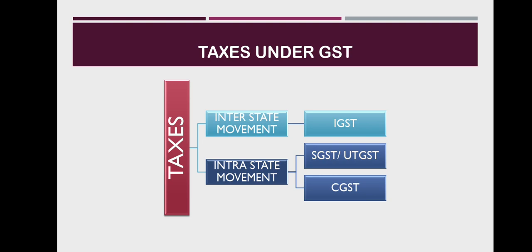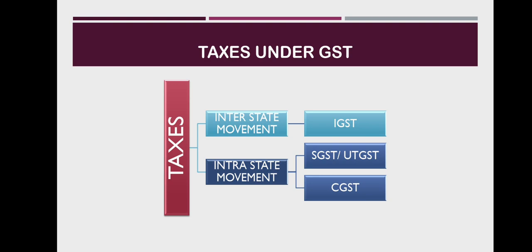The government will collect the CGST, SGST and IGST depending on whether the transaction is intrastate or interstate. When the supply of goods or services happens within a state, called intrastate transactions, then both CGST and SGST will be collected. Whereas if the supply of goods or services happens between the states, called interstate transactions, IGST will be collected. It is to be noted that GST is a destination based tax which is received by the state in which the goods are consumed but not by the state in which such goods are manufactured.